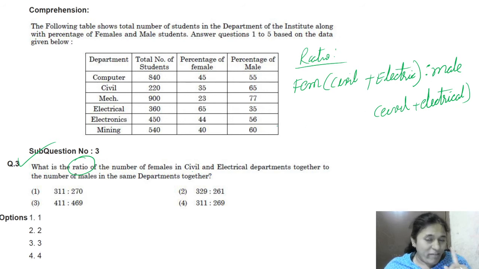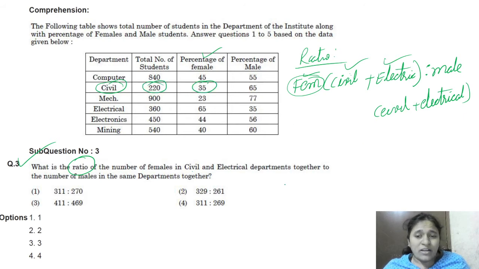For this also I will tell you one trick on how to solve this question. Okay friends, please concentrate here, focus and try to solve with me. First we will try to find females in civil and electrical. First, this is different, right? Where is the civil department? Here is the civil department. What is the percentage of female here? 35 percentage of 220. That is female in civil.